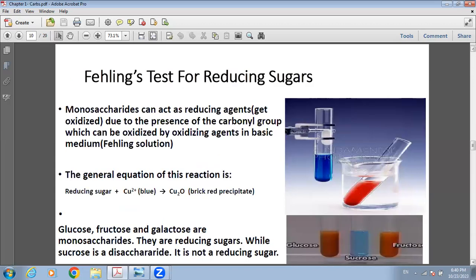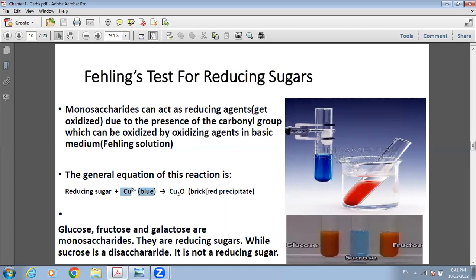All monosaccharides are reactive and reducing sugars. They react with Fehling's solution, which is blue in color. When you mix a monosaccharide with Fehling's solution and heat, the blue color turns into brick red. So when a reducing sugar or a monosaccharide reacts with Fehling's solution, then you get a brick red color.